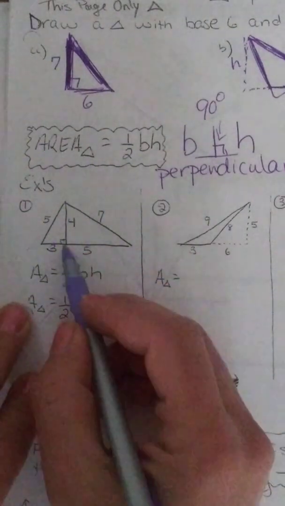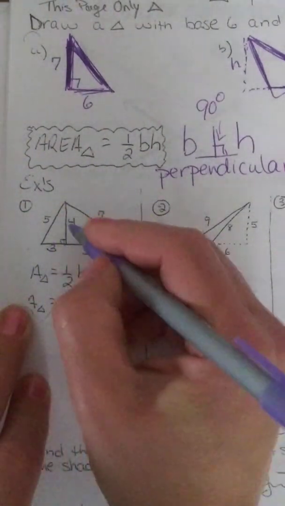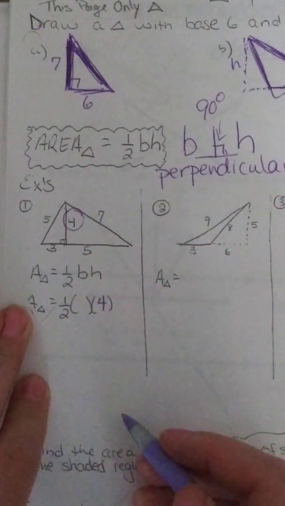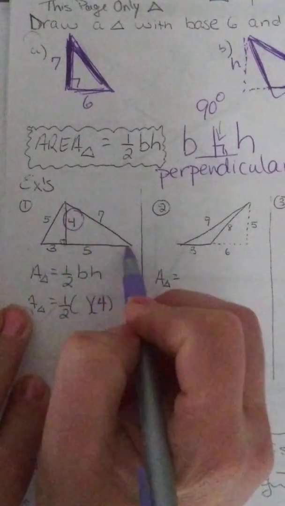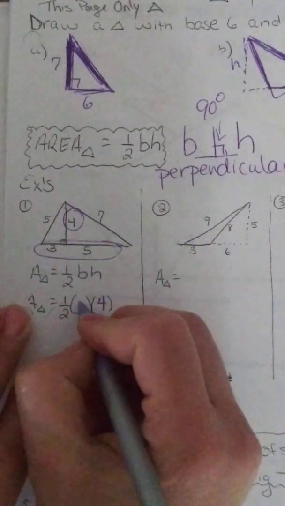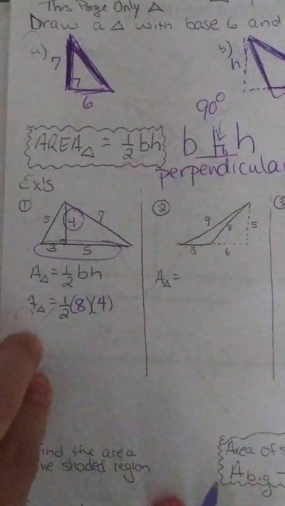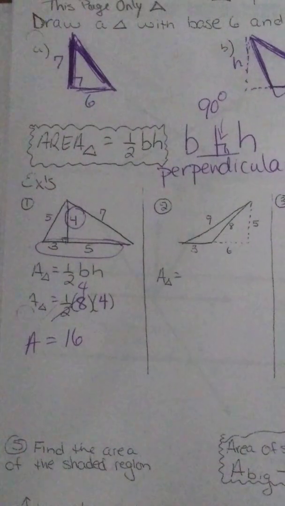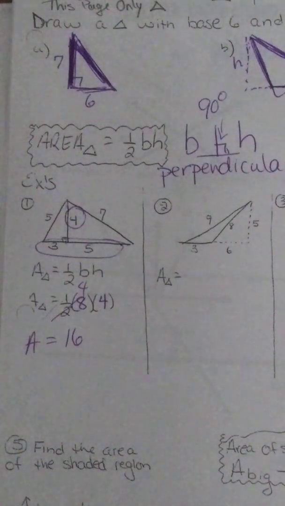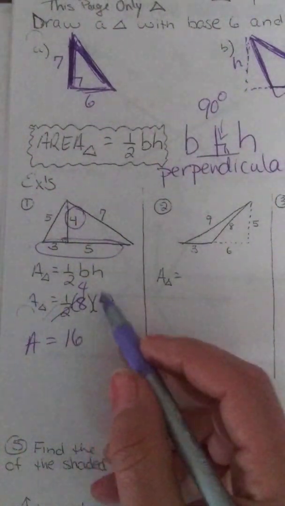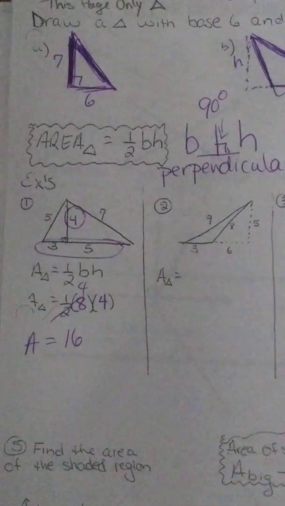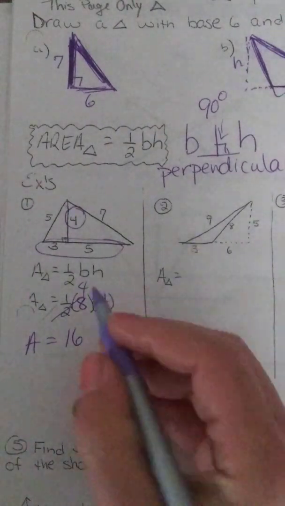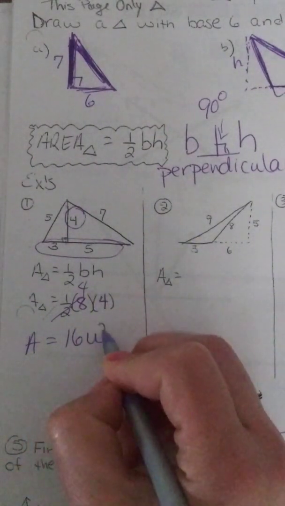So I need to know what is the base and the height. The base and height are perpendicular. Here's the 90-degree angle. So this is one of those lines. That is the height. And the base has to be the entire side of this triangle, which is 8. Everything after that is calculator. Now, I never said what the units were. Centimeters, feet, miles. So it's just units if I don't know what it is. And when you're doing area, area is in square units because it's 8 units here times 4 units there, and anything times itself is squared.